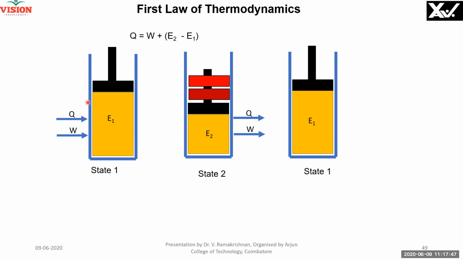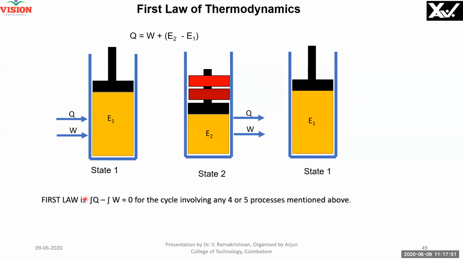Since work is added and then work is removed also, I use a differential term, right? The first law states that the integral of dQ minus the integral of dW is equal to 0 for this cycle, because it has come back to its original state. This is nothing but the integral of dE. Delta E should be 0 for the cycle, and for every process, this is the relation, right?